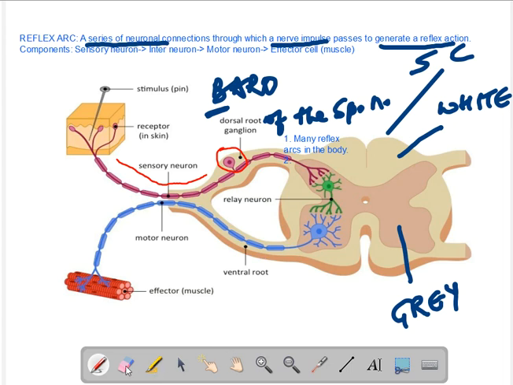Now you must remember that the myelin sheath is made up of Schwann cells, and Schwann cells are rich in fats and lipids, and that's why they appear white, and that's why the dorsal ganglia and the ventral root and the white part of the spinal cord is white, because they contain a lot of fat.